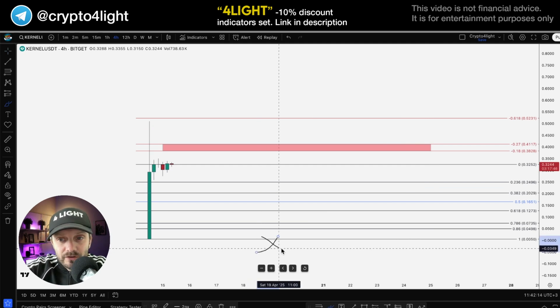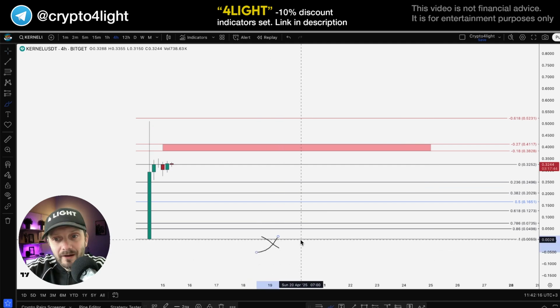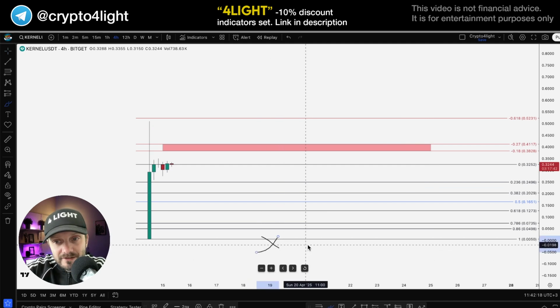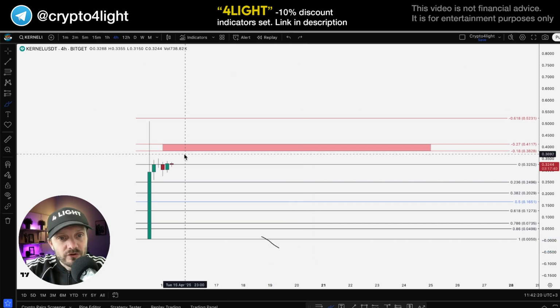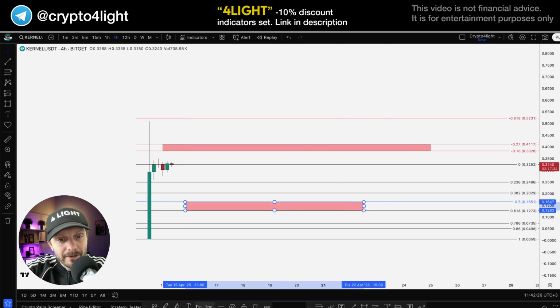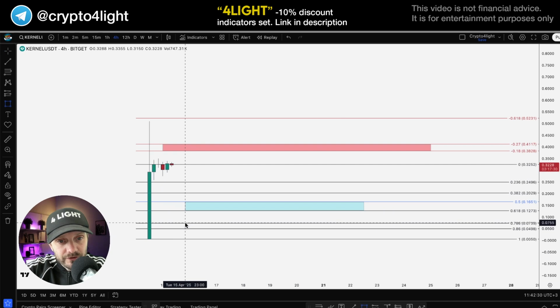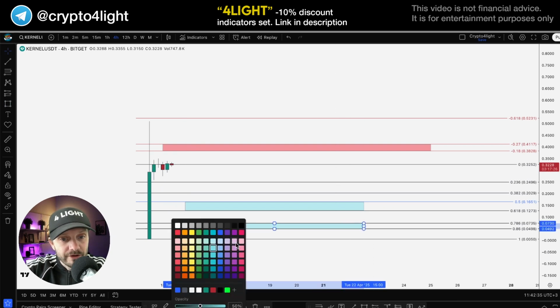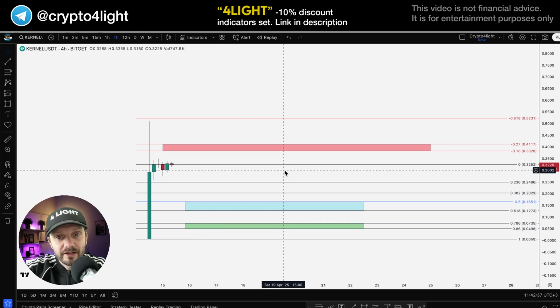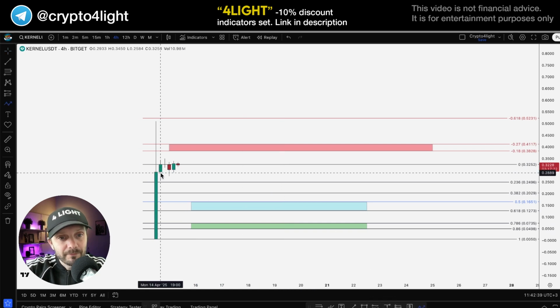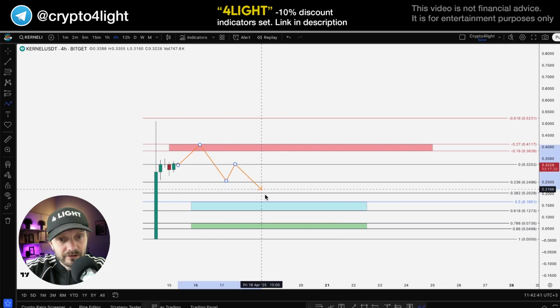Some tokens can even invalidate the idea. The invalidation of the indentation accumulation pump model is if the token dumps under the listing price. So on BitGet, that's 0.205. This is the zone of fixation, swing trades. This is going to be the zone of interest to buy the token. This one is the best zone to buy. With these two zones, we can work like with an accumulation block. The potential scenario can be something like this, and a bounce.